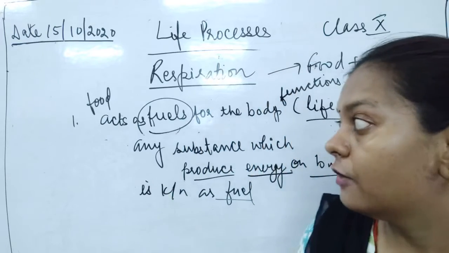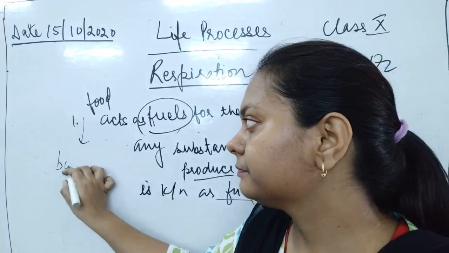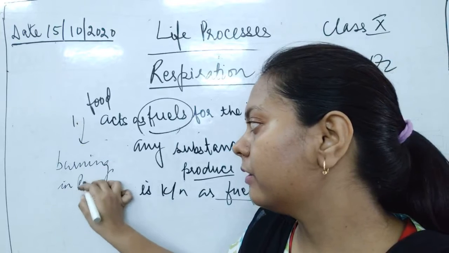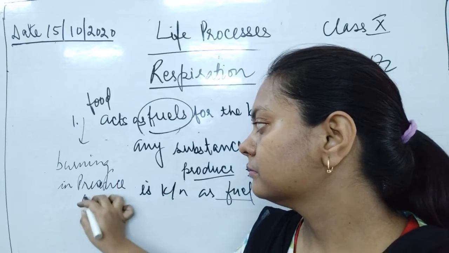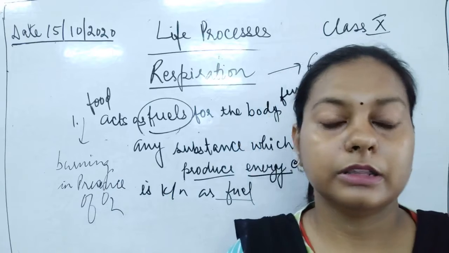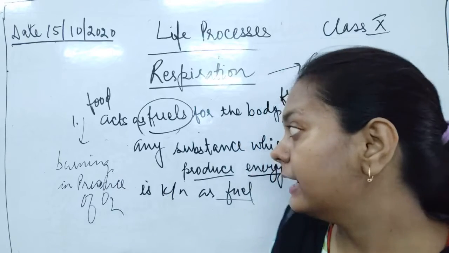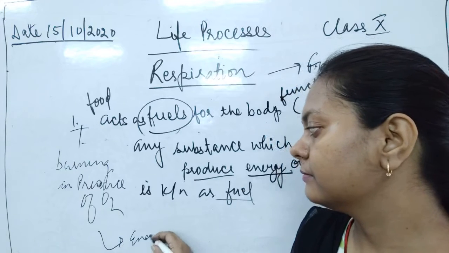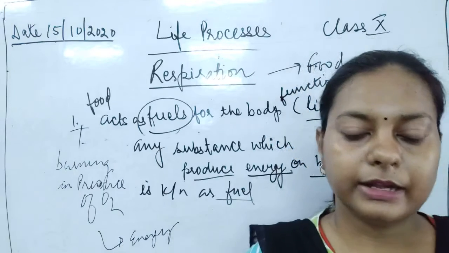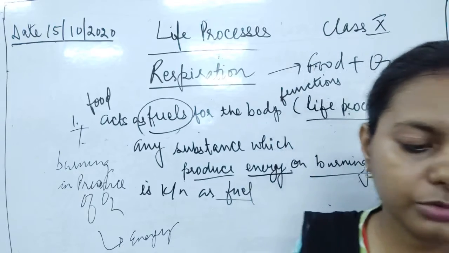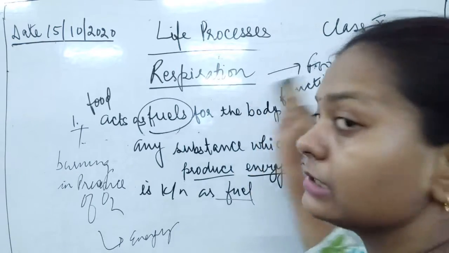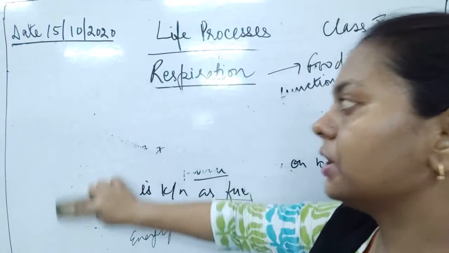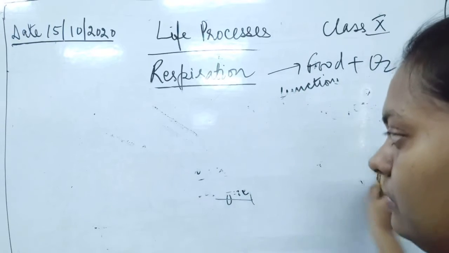Similarly, food is burning in the presence of oxygen. It releases energy. Now we'll see how this ATP is being released as a result of respiration.